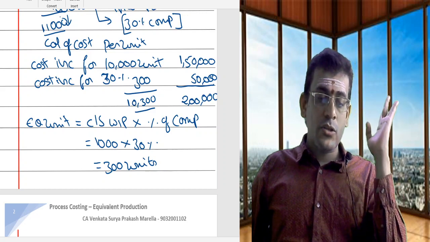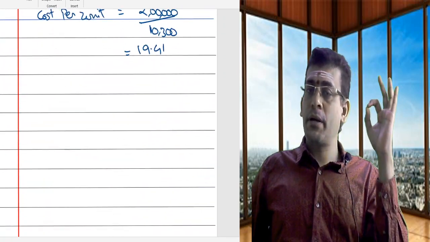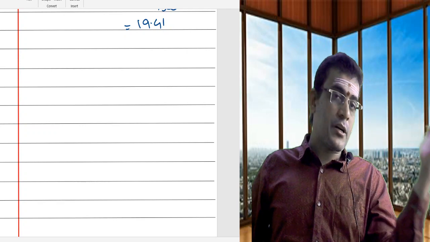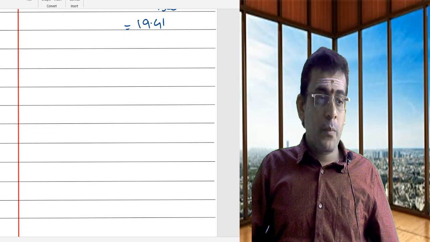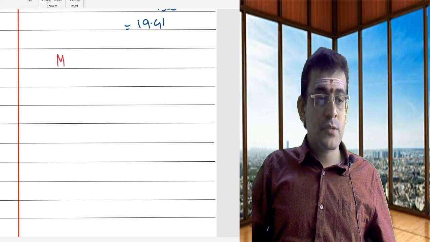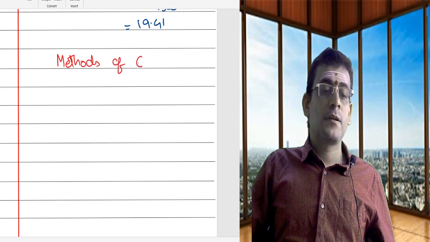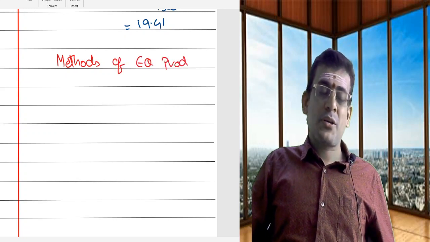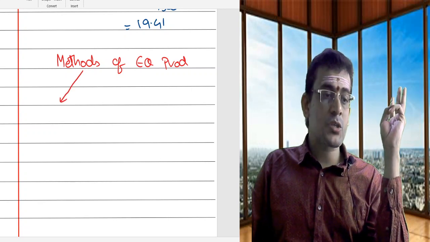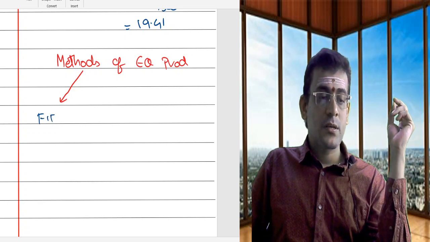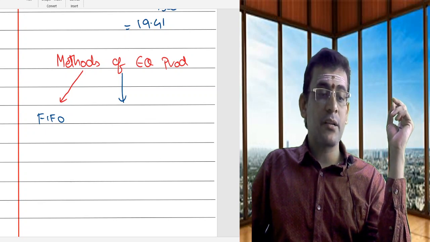Now, let us try to understand what are the set of statements which we need to prepare in the equivalent statement. How do the statements differ in the case of FIFO, in the case of average method? That we'll try to understand. Now basically, methods of equivalent production. Basically, we are having three methods. The first method is something called FIFO. Second method, something called LIFO.